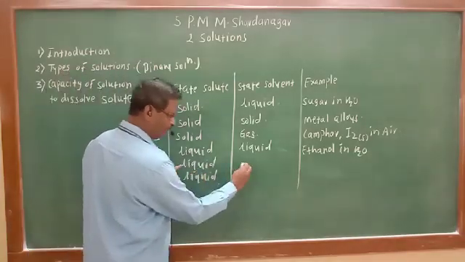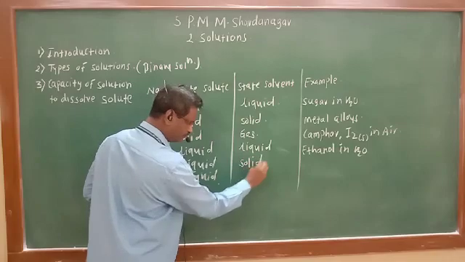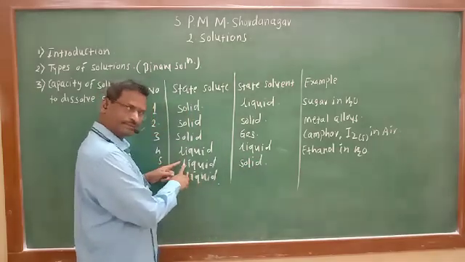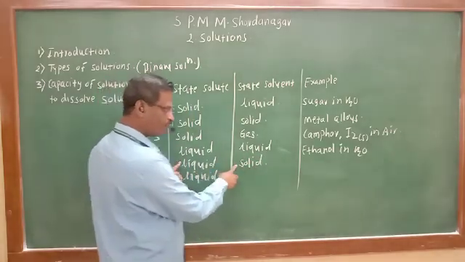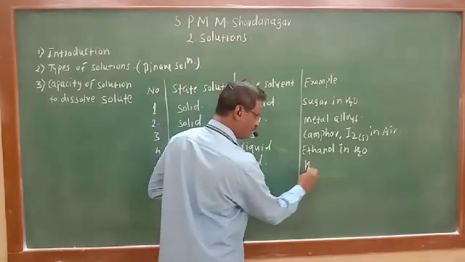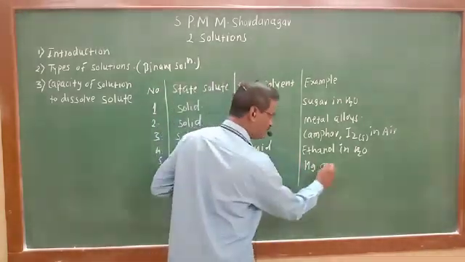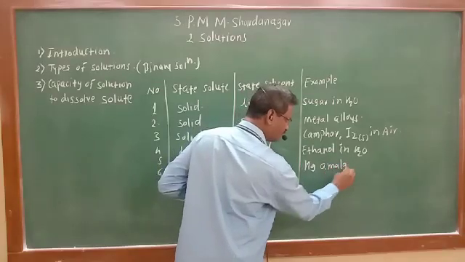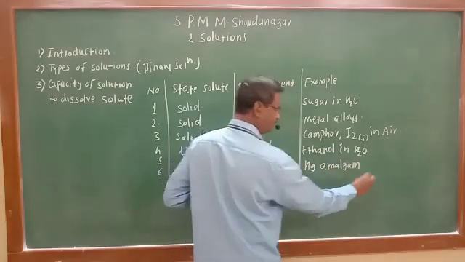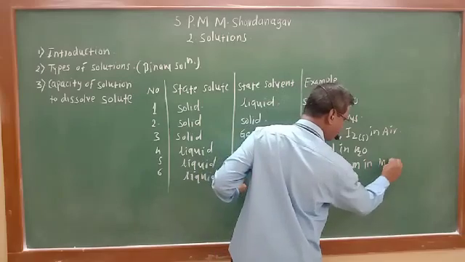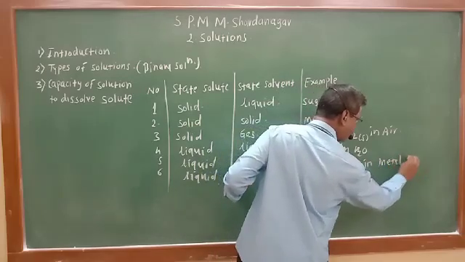Then liquid in solid, means liquid in less proportion, solid in more proportion. Here mercury is liquid. Whenever mercury is added to other metals, it is known as mercury amalgam, in metals like silver.